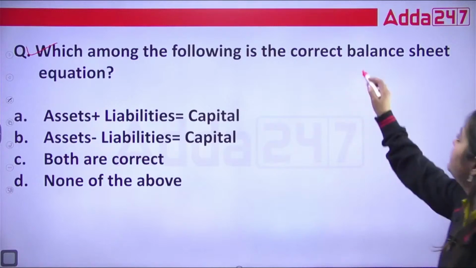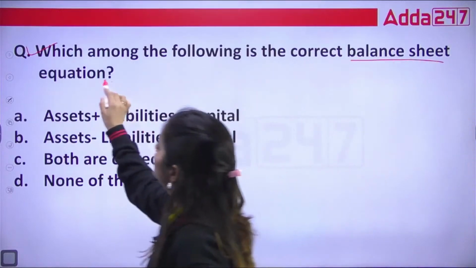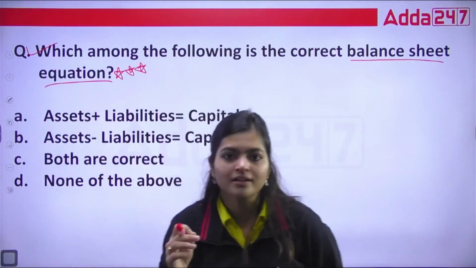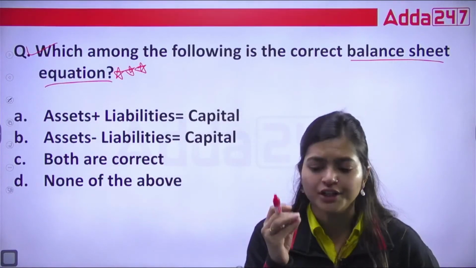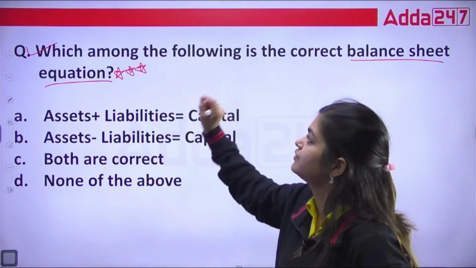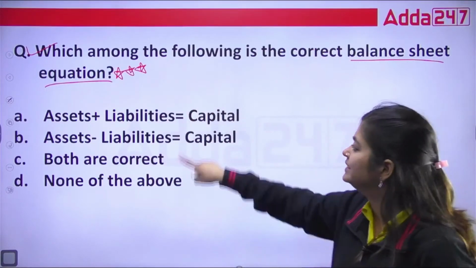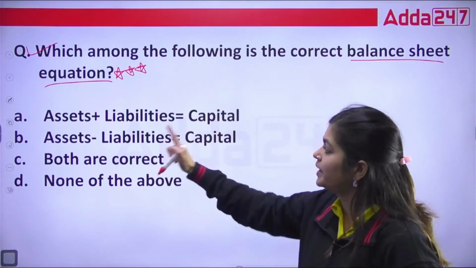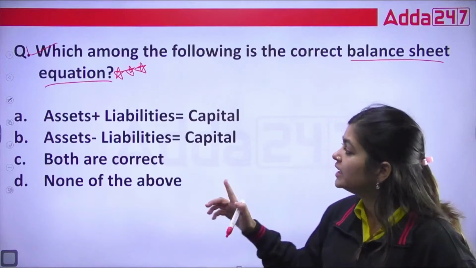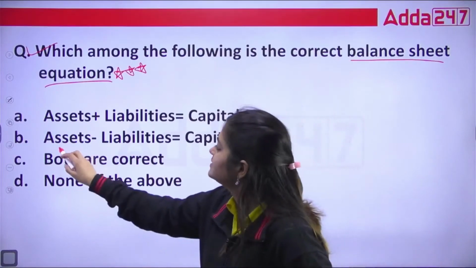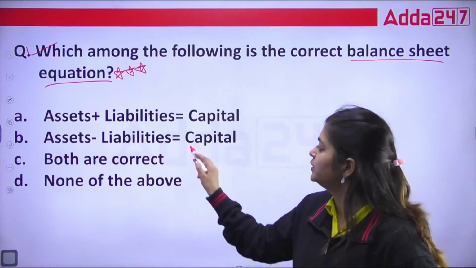So remember, the balance sheet equation unit is very important. Though it is very small, in exams you can for sure see a 4 to 5 marks question from this specific topic, and in exams these kinds of questions are also present. Remember, equations are asked in your exam. So the correct answer for the balance sheet equation is: assets minus liabilities equal to capital.